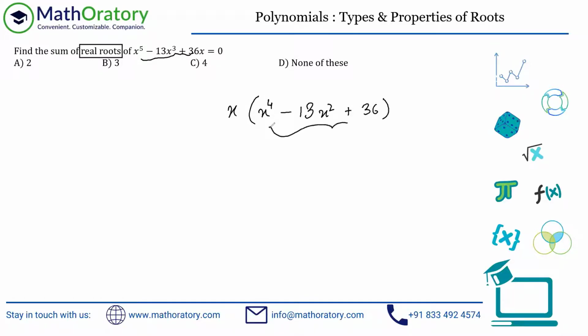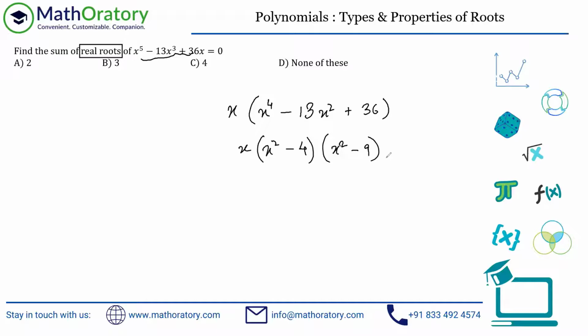Now this is a biquadratic, isn't it? I mean, it's a quadratic in x square. So hopefully you guys have practiced a bit on it. You can see that this is a product of 36 and a sum of 13, so I can factorize it as 4 and 9, right? If you factorize this, you get x square minus 4 and x square minus 9, right? So that should be the end result.